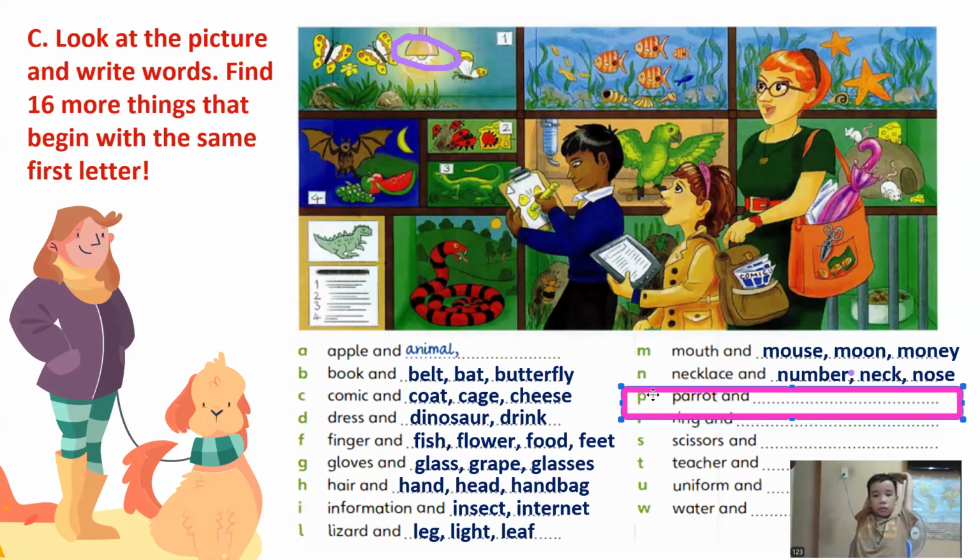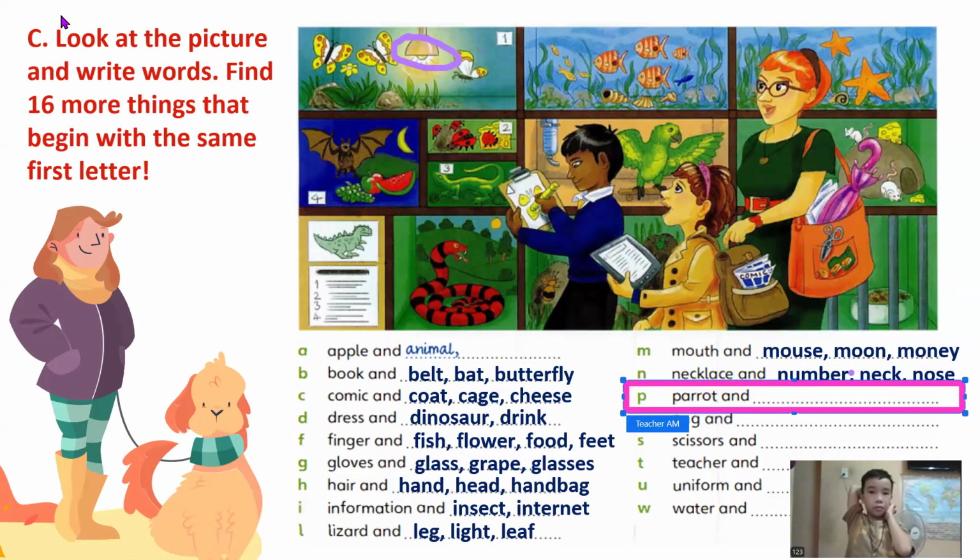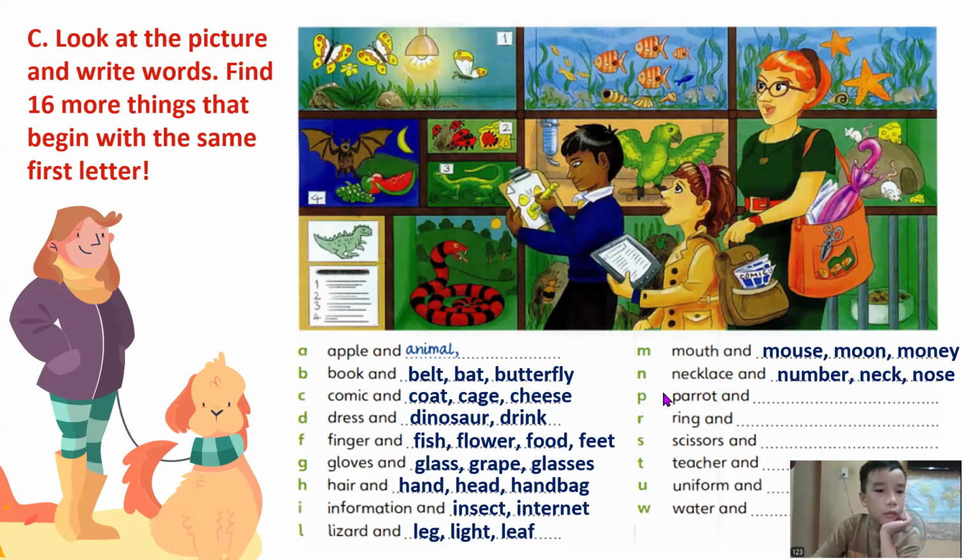Okay, how about letter P? So we have parrot. Parrot. What else? Pant. Pen. Very good. Okay, pen or paint or pencil. Pencil. Okay. Anything else? We also have paper. Pants. Okay, so that's a lot.